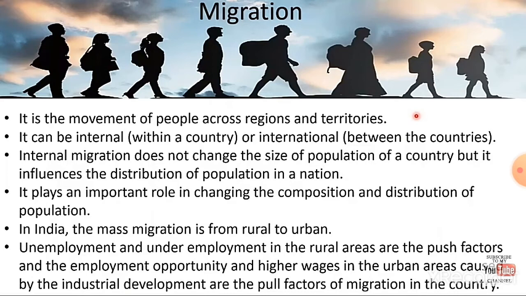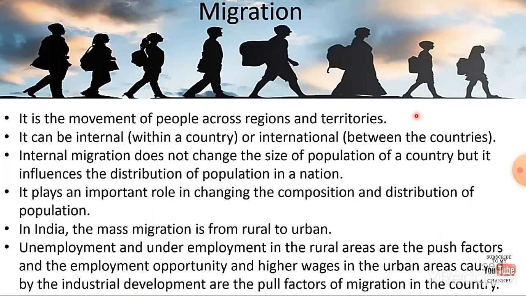So internal migration does not change the size of population of a country, but it influences the distribution of population in a nation. Can you understand, children? Internal migration means the people will be moved from one state to another state. The census will be calculated for our whole country.